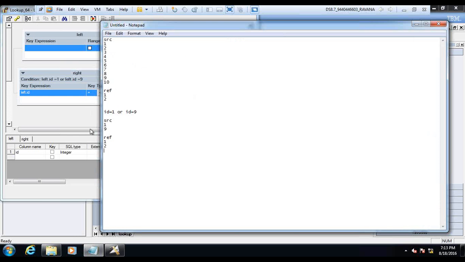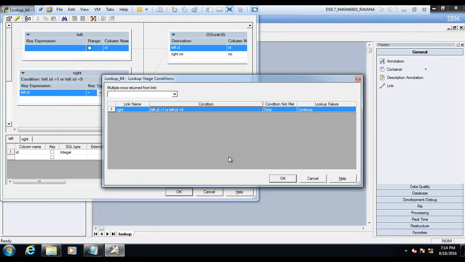Now where is this data stored? Which data? The source data, 1 and 9. It will not be stored. It is on the fly, whenever a record comes, it checks the condition and does the match. For doing the condition, it should store somewhere. No. See here itself.